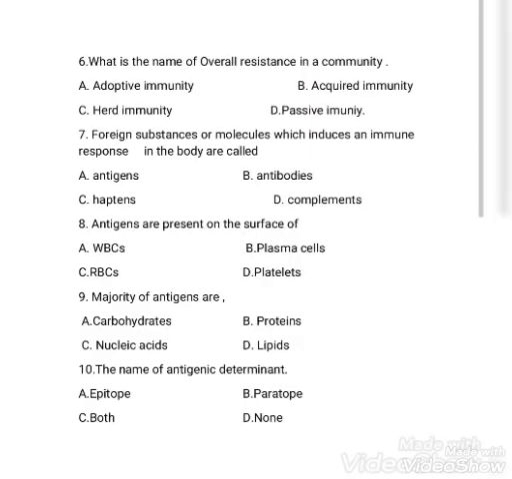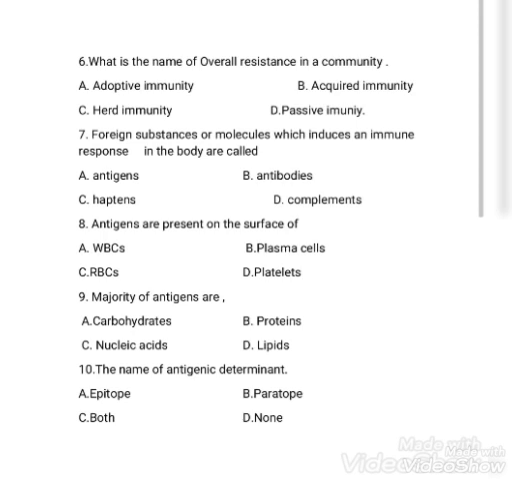Sixth question, what is the name of overall resistance in a community? Adaptive immunity, acquired immunity, herd immunity, passive immunity. Overall resistance in a community is known as herd immunity. The right answer is option C. When herd immunity is low, chances of epidemics increase on introduction of a suitable pathogen.